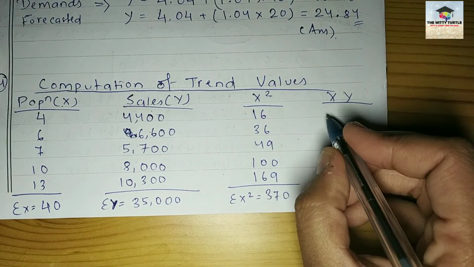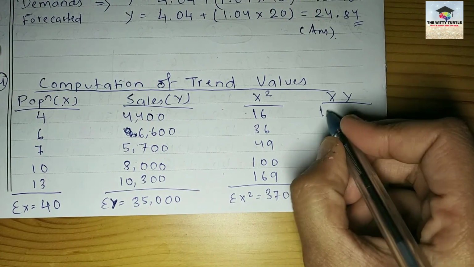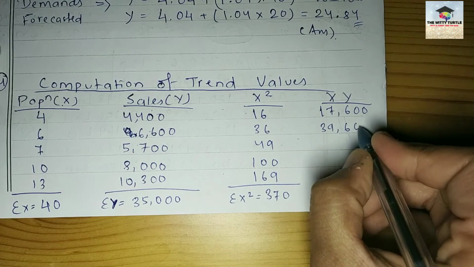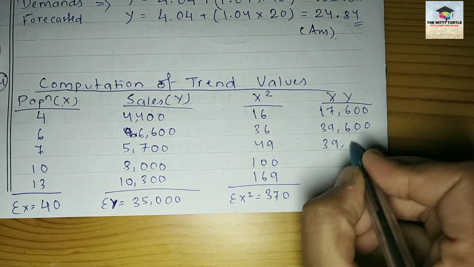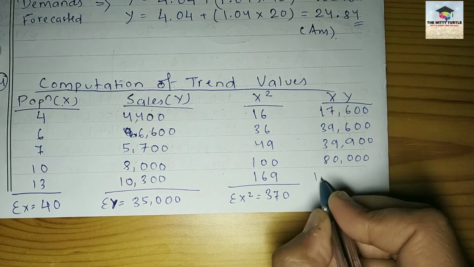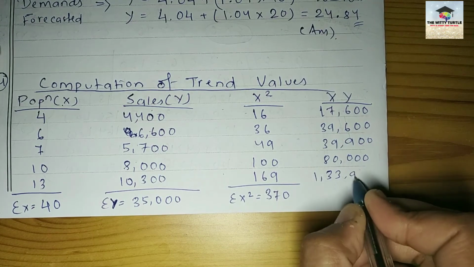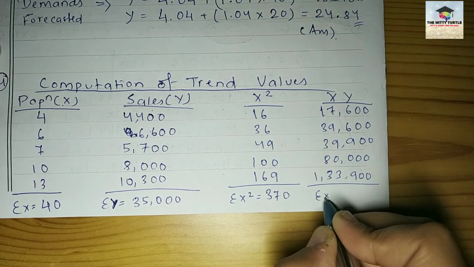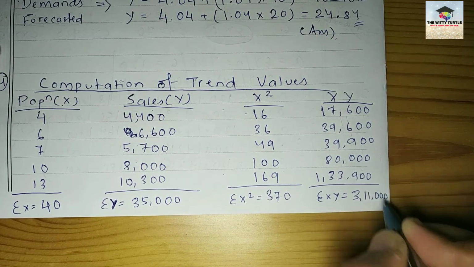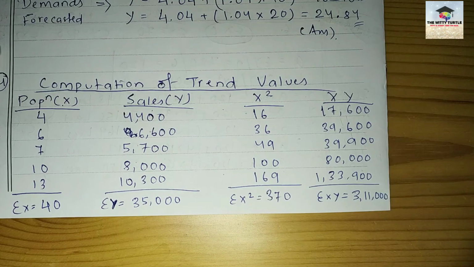Then xy is how much? 17,600, then 39,600, 39,900, 80,000, and then 133,900. Summation of xy is 3,11,000 total. Okay, got it?